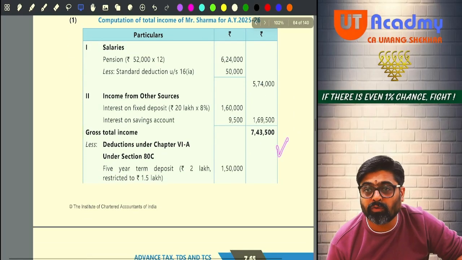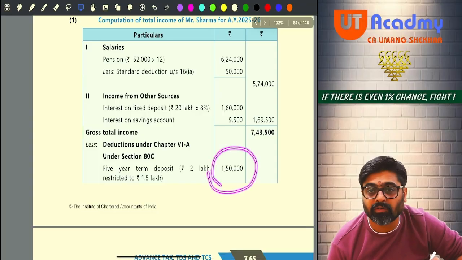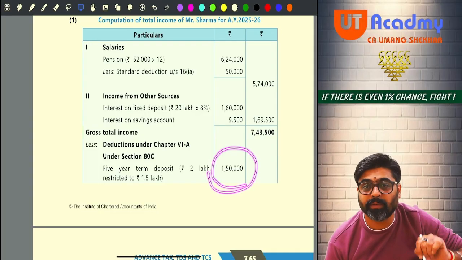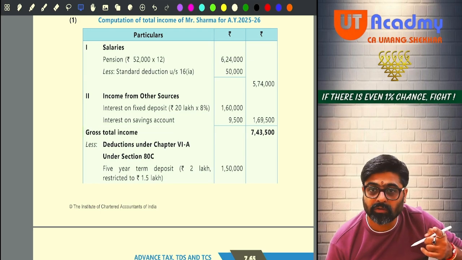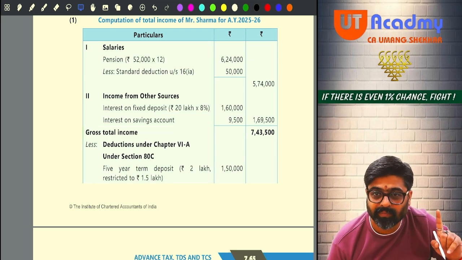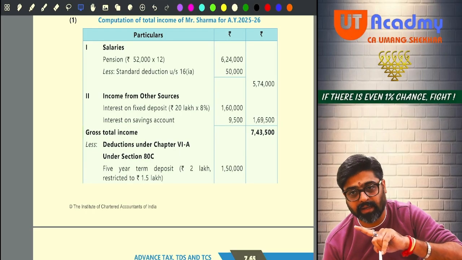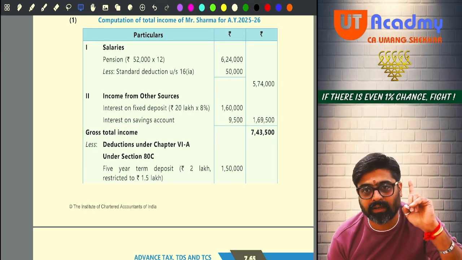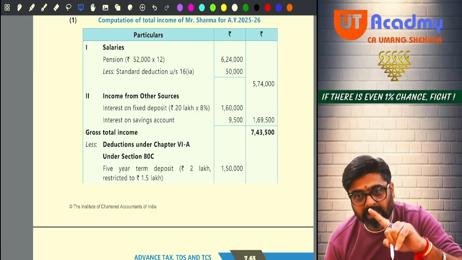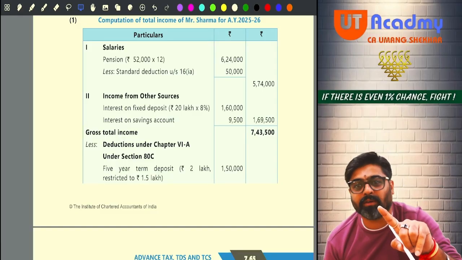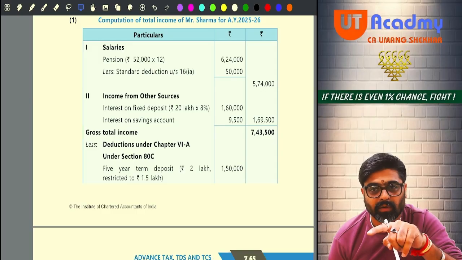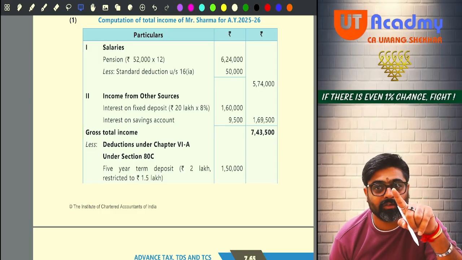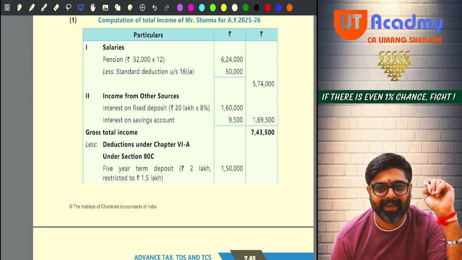Out of GTI, he is going to take a deduction of 1,50,000 for that 2 lakh rupees of 5-year FD. On that 2 lakh also 8% interest is there, and on the balance 18 lakhs also 8%. Okay, no? So on 18 lakh 8%, on 2 lakh 8%. What I would have done, I would have given you the information that that 2 lakh rupees is not deposited on 1st of April.